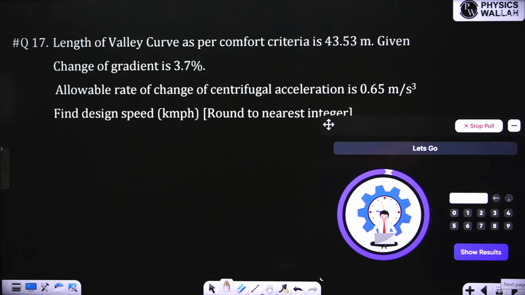Design speed is asked. Length of the valley curve as per comfort criteria is given. Some other information is also given. It is asked to find out the design speed. You need to know the formula. Yesterday I discussed the formula.